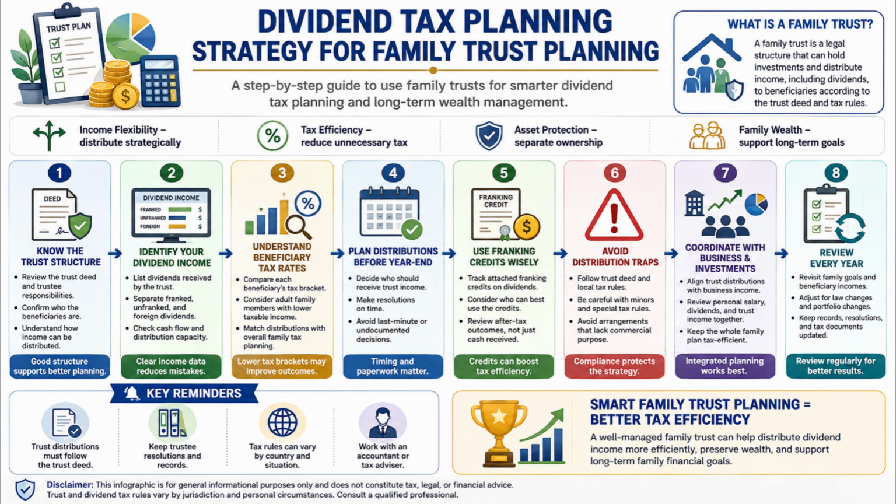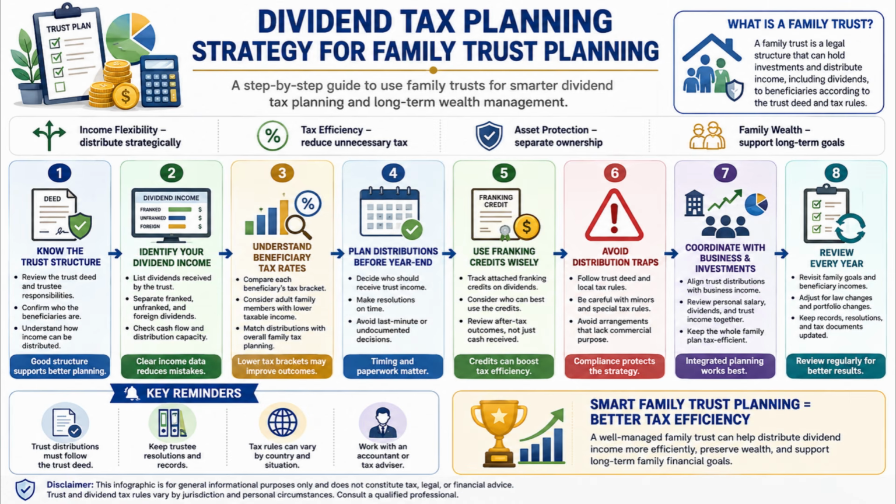Moreover, coordinate trust planning with a broader family and business picture. If the family also has business income, salary income, or investment income outside the trust, then dividend planning should not happen in isolation. Instead, it should be integrated with the whole family tax plan. This way, the distributions from the trust can complement other income sources and create better overall outcomes.